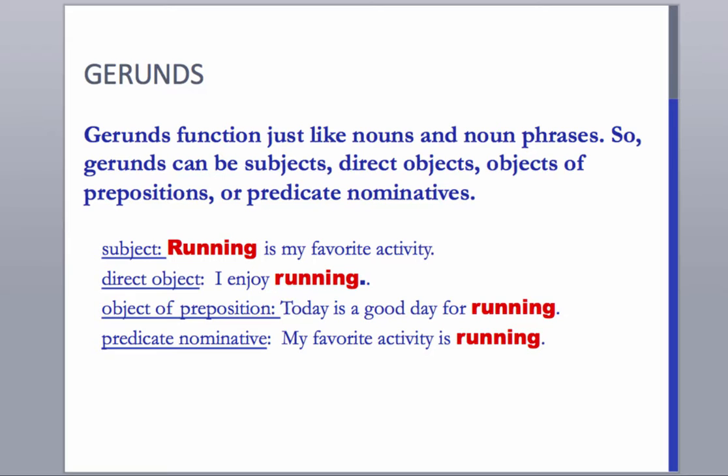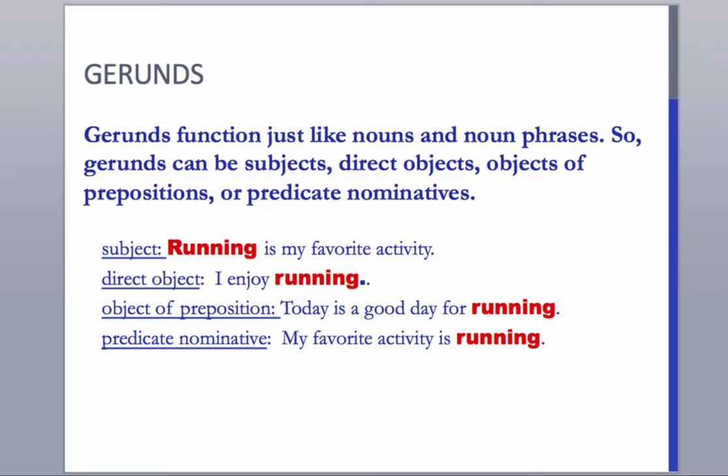We also have it as a predicate nominative: "My favorite activity is running." Here we have SLV plus PN. Again, just a few more examples to help us see this function. "Walking is great exercise." Here we have the gerund functioning as the subject.